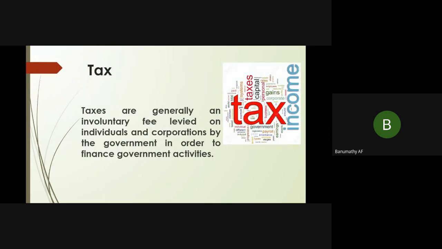Now, we will see a brief on the Indian tax system. First, what do you mean by tax? Taxes are generally an involuntary fee levied on individuals and corporations by the government in order to finance government activities. So it's an involuntary fee which is collected by the government from the public.